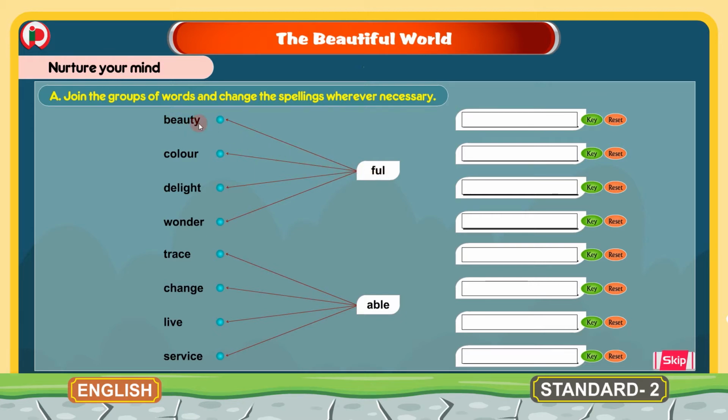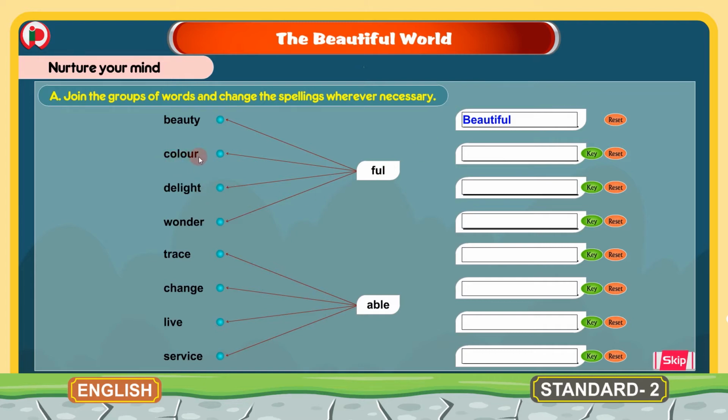The new word formed here is beautiful. We will write here beautiful. But you should observe that there are spelling changes here. For beauty plus full, we got beautiful, but here Y is removed and I is added. These are the spelling changes that we should take care of.